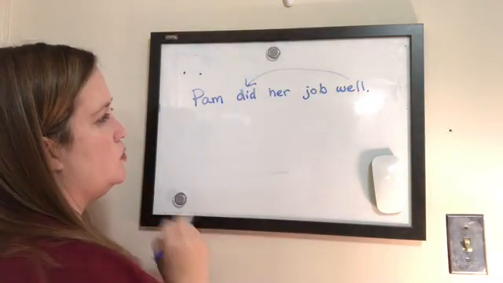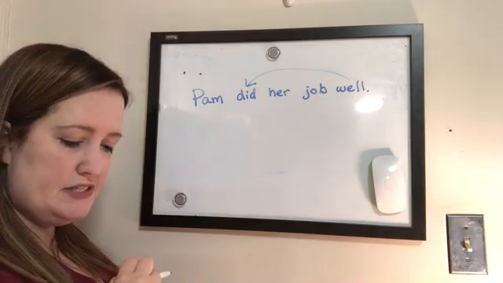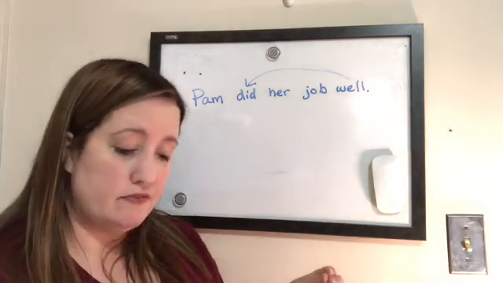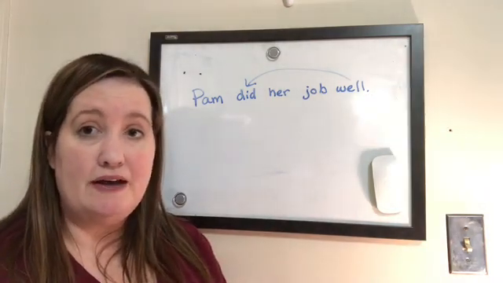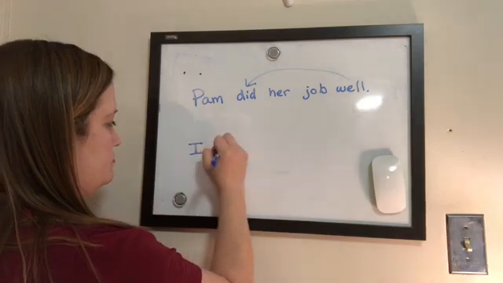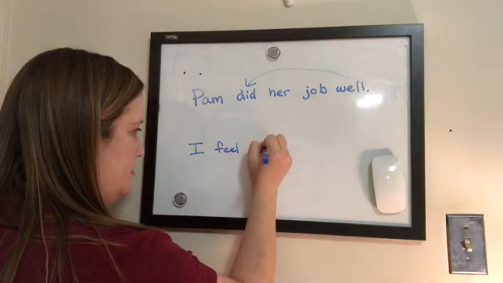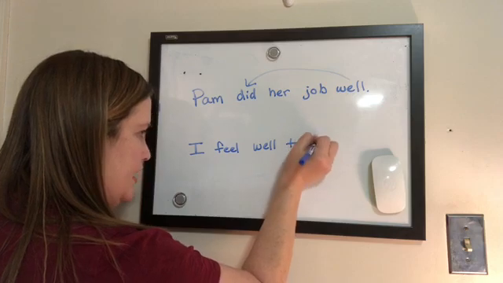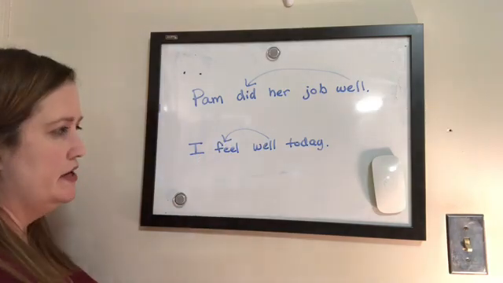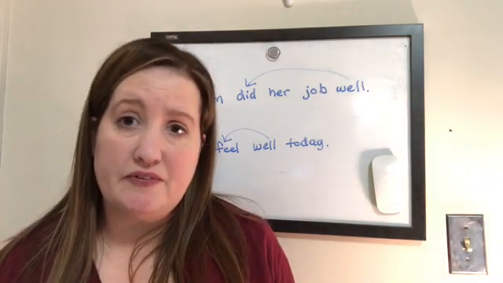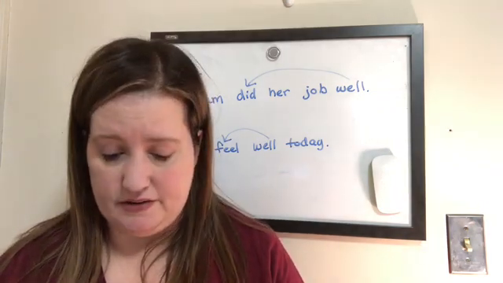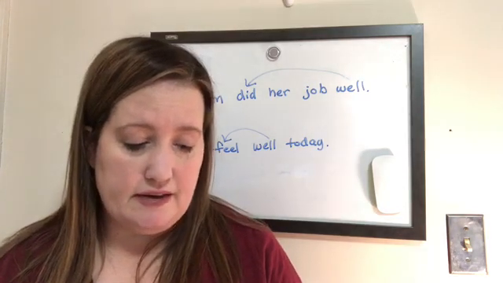She did it well. As an adjective, we can use well to tell how a person feels, or how I feel. Like, I feel well today. All right. So well is how I feel. So when you talk about how somebody feels, they feel well. You don't say they feel good, because that's not the right way to say it either. You say, I feel well today.